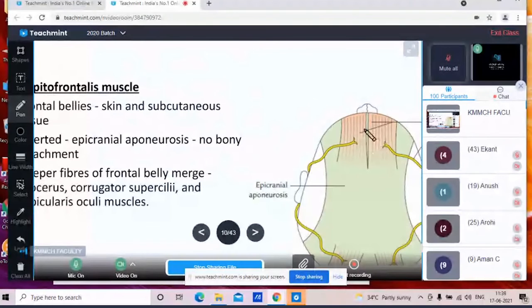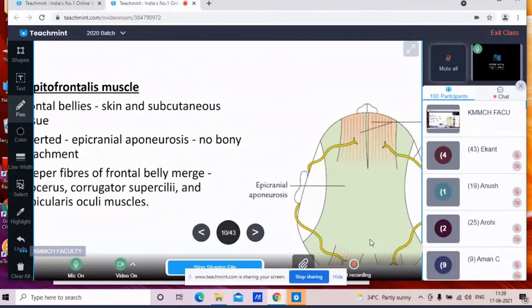Now you can see these frontal bellies are longer as compared to the occipital bellies. They are longer, wider, and the two frontal bellies are partly united with each other along their medial borders. But in the case of the occipital bellies, the two bellies are mostly separated. You can see there is a gap. Okay, so this is about the frontal bellies.